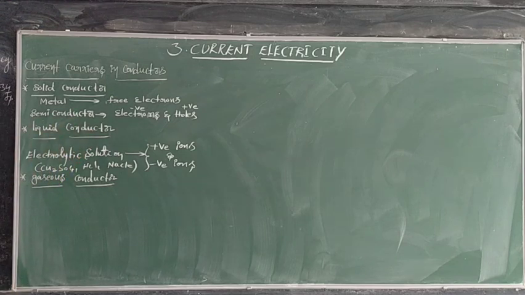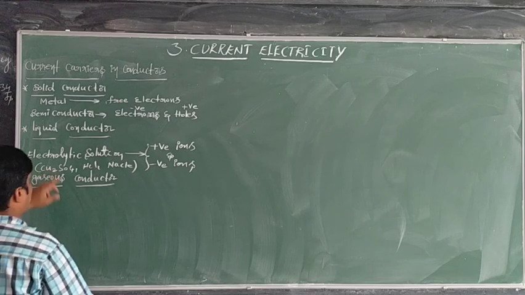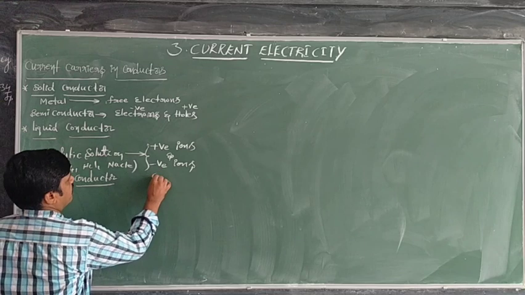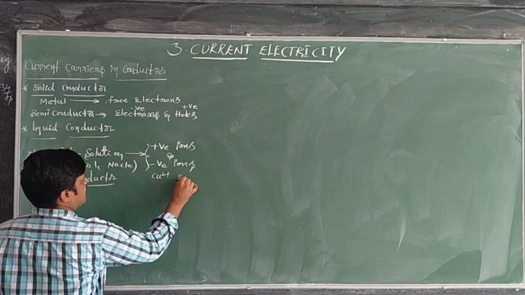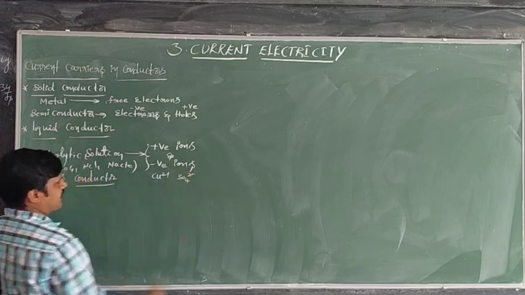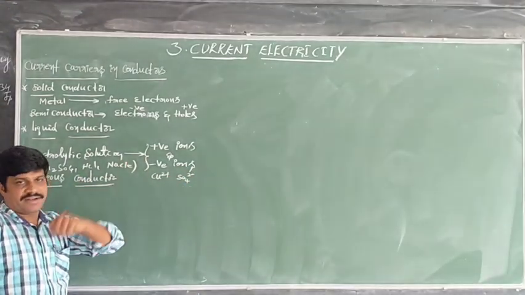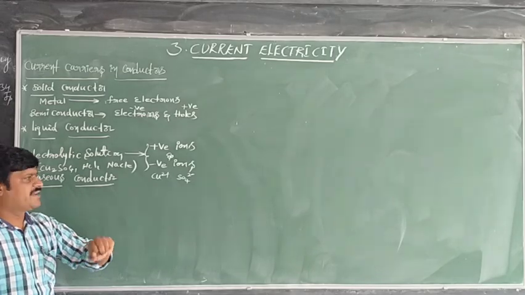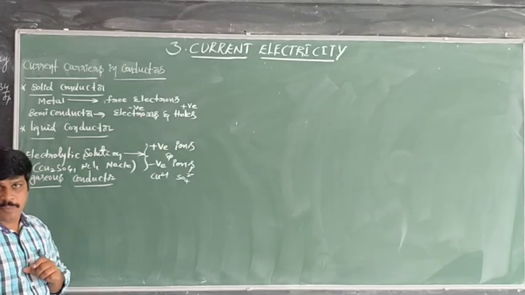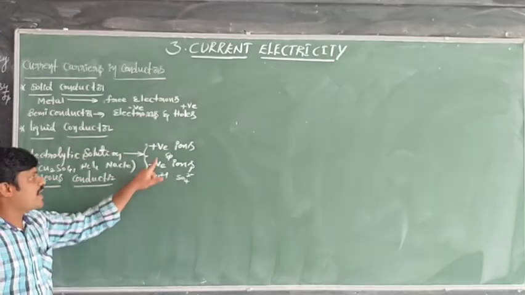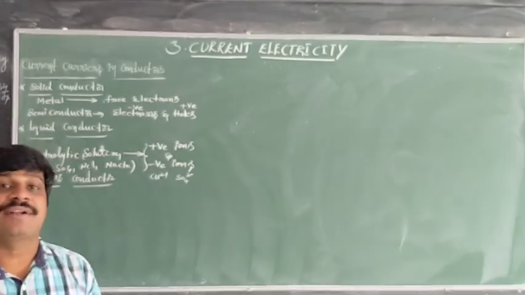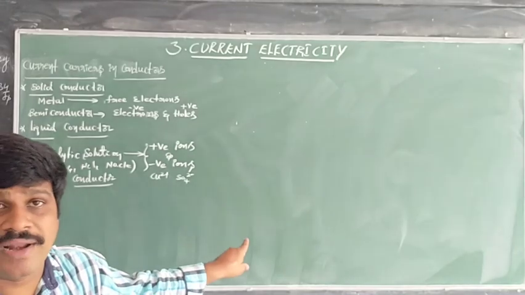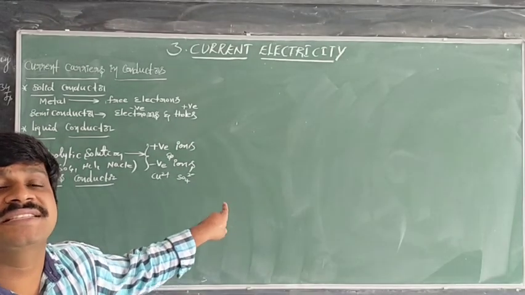For example, copper sulfate: we can write Cu2+ and SO4 2-. Here sulfate has negative polarity and copper has positive polarity. Positive and negative ions together are responsible for electric current in the electrolytic solution.